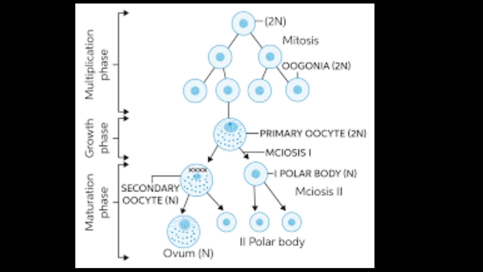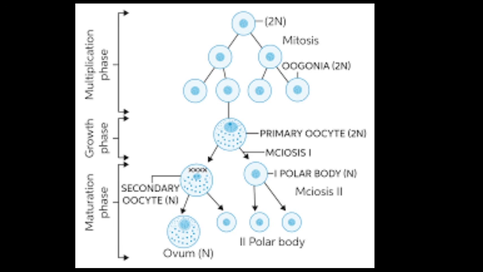The second difference is that when the primary spermatocyte divides, its cytoplasm is equally distributed between the two secondary spermatocytes formed. But during the division of the primary oocyte, almost all its cytoplasm goes to the daughter cell which forms the secondary oocyte. This is a very important difference between oogenesis and spermatogenesis. On the other hand, the first polar body receives half the chromosomes of the primary oocyte and does not receive any cytoplasm. The first polar body is therefore formed merely to get rid of unwanted chromosomes and to keep the number of ova to one, to restrict the number of offspring.